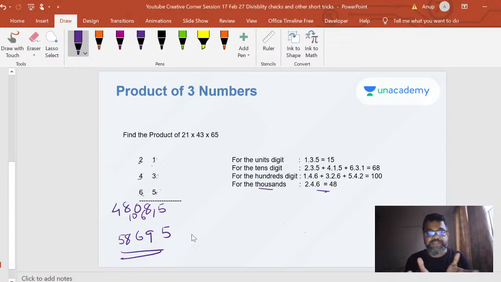So you're able to see the beauty of this method. One single line, and you're able to get it. Of course, there are additional steps that you have to do, but you're dealing with small numbers. Remember, it's easy to get these. Trust me, it's easy.